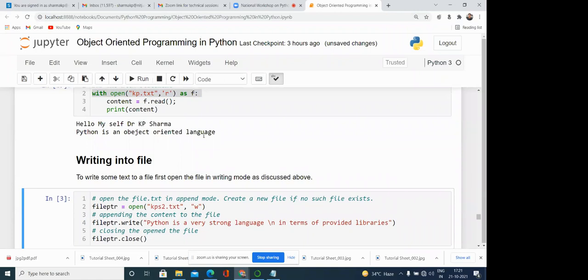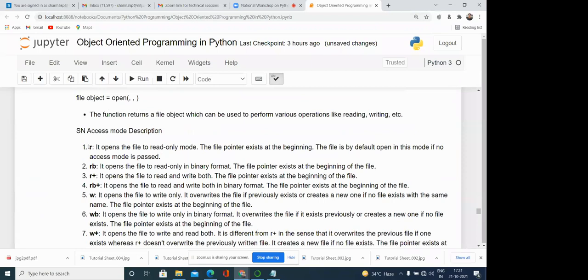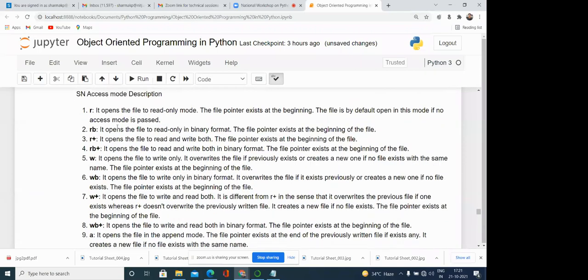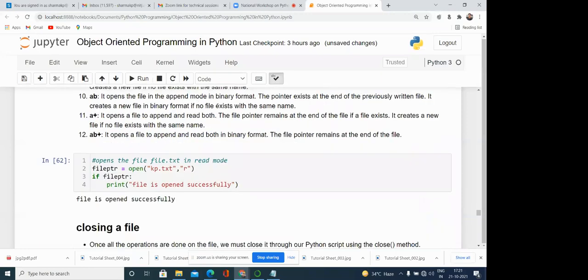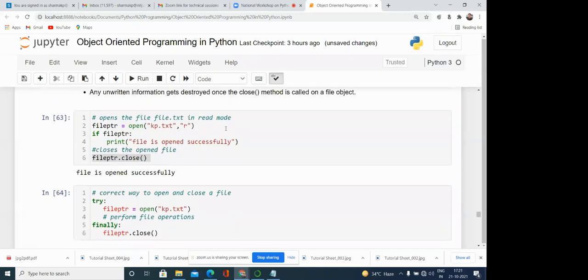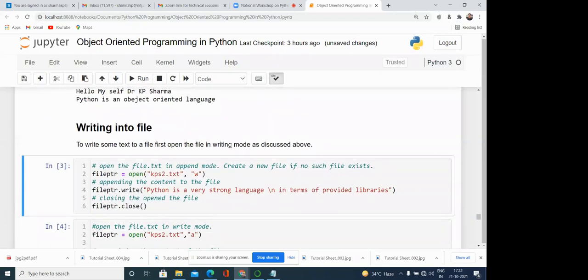In order to write, the important thing is the modes. There are so many modes. For performing any operation in file handling, first we need to open the file. If we want to write something, then we need to open the file in writing mode. If we want to read from the file, then we need to open the file in read mode. So that is the important thing. If we want to write something, we need to open the file in writing mode so that we can write. So here you can see file ptr is equal to open